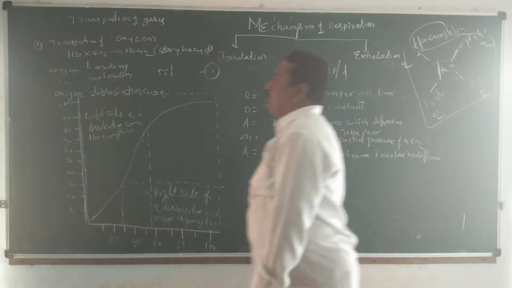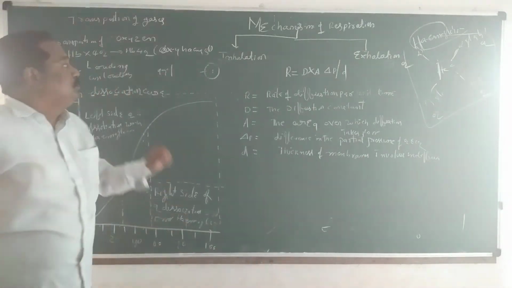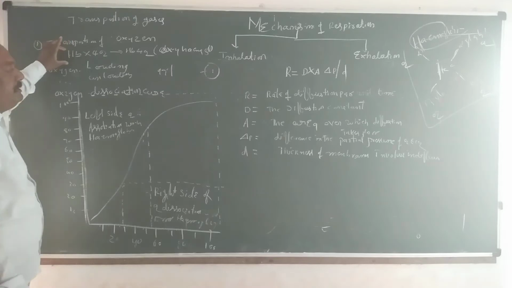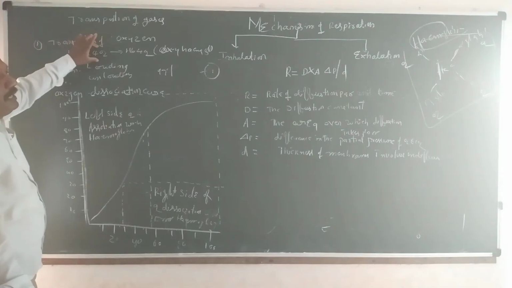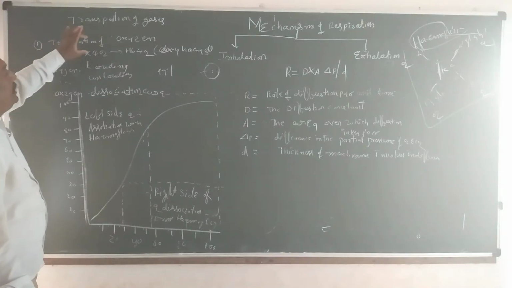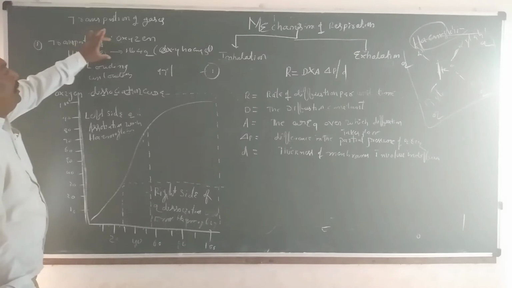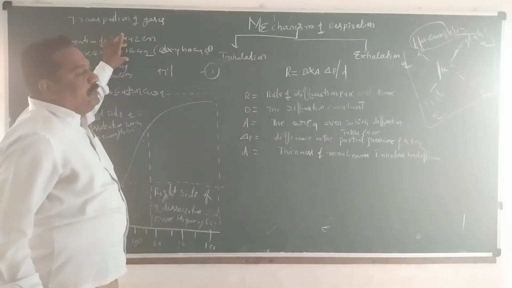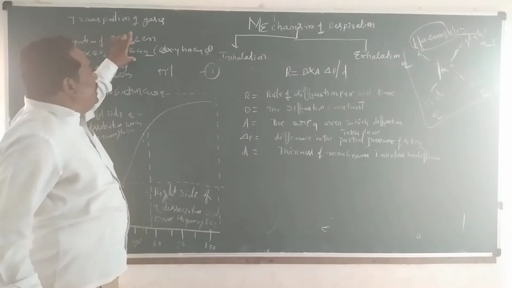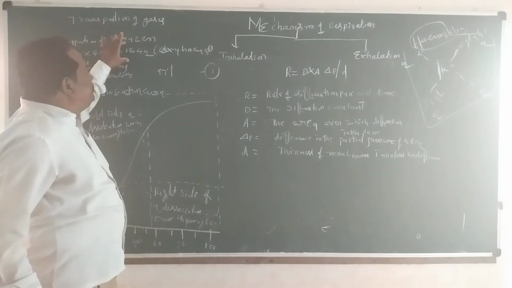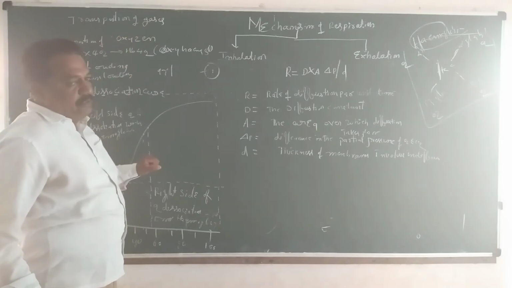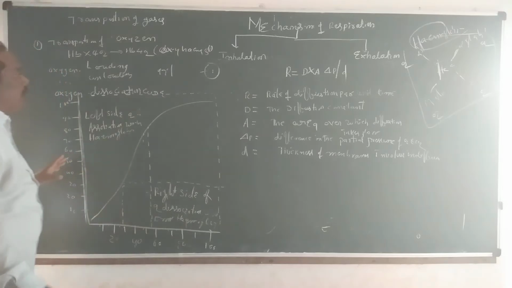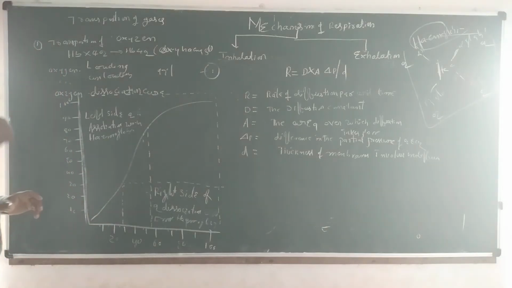So in this oxygen transportation, when one hemoglobin molecule combines with four oxygen molecules, one oxyhemoglobin molecule is formed. So generally, oxygen transportation takes place in the form of oxyhemoglobin. Then what happens after that? It can be distributed to the tissues.